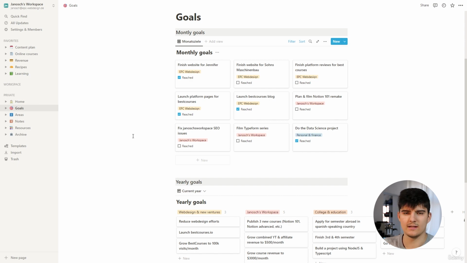And usually I go in here once a month. I update my goals for the month, so basically I set goals for the next month. I take a look at the goals I set for the last month and see if I've actually achieved them. And I also look at my yearly goals to have some guideline if I'm actually fulfilling these goals or if I'm doing something completely different.